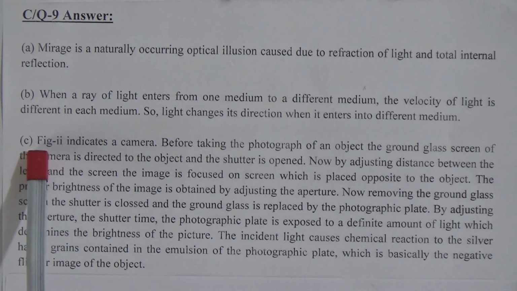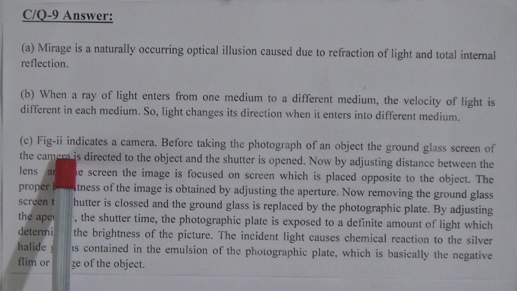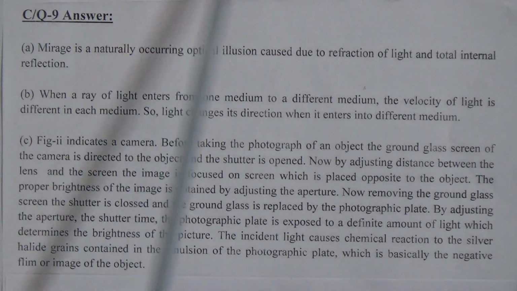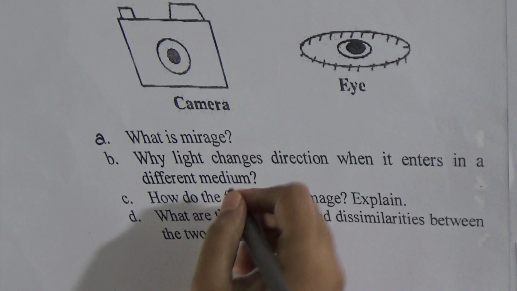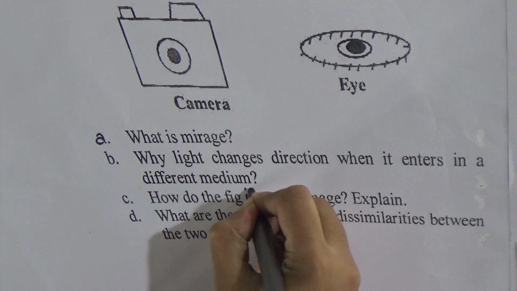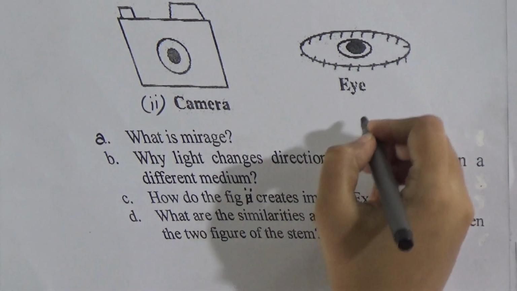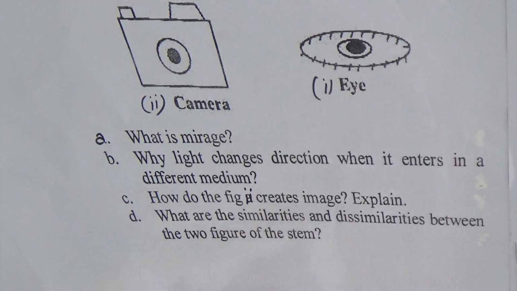Question number C was, how does figure 2 create an image? Explain. The answer: dear students, figure 2 indicates a camera.